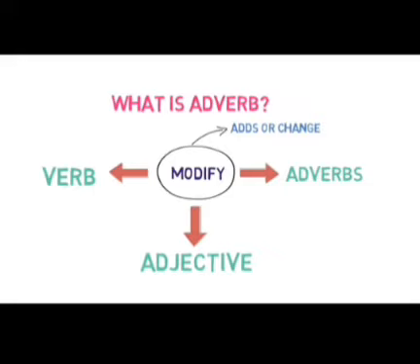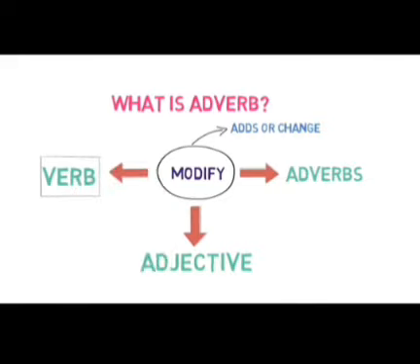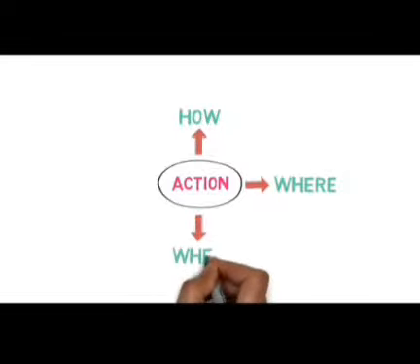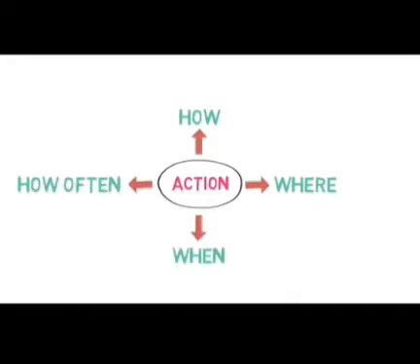How do adverbs modify a verb, or shape an action performed by the subject? There are four ways in which adverbs modify or describe the action. Firstly, how an action is performed. Secondly, where the action is performed. Thirdly, when an action is performed. And fourthly, how often or how frequently an action that we are speaking of is performed. Now let us see some examples for each.